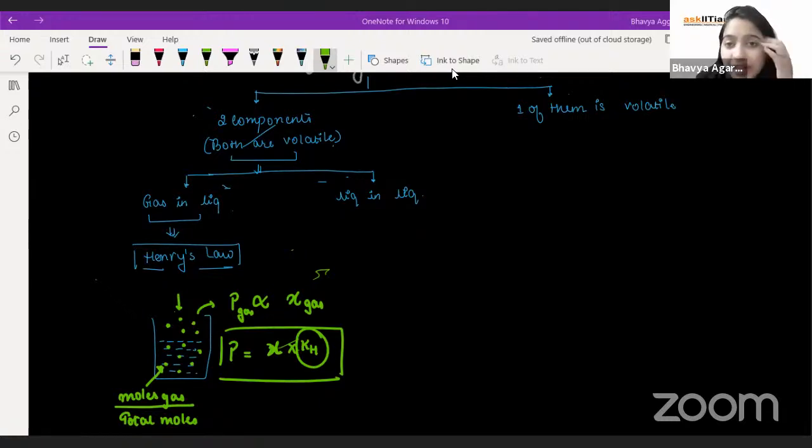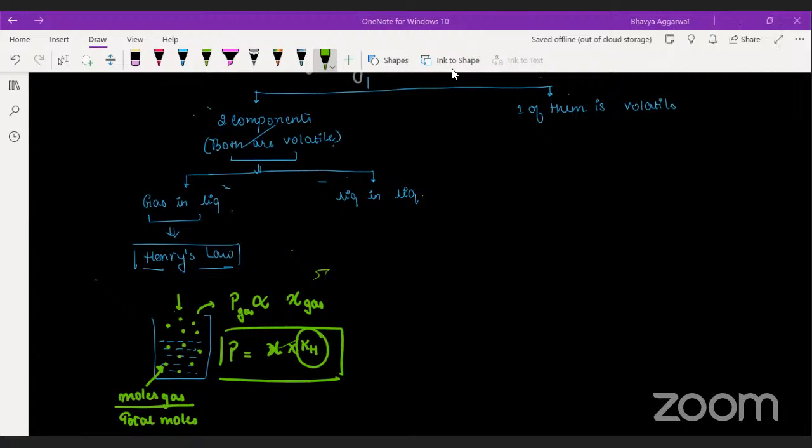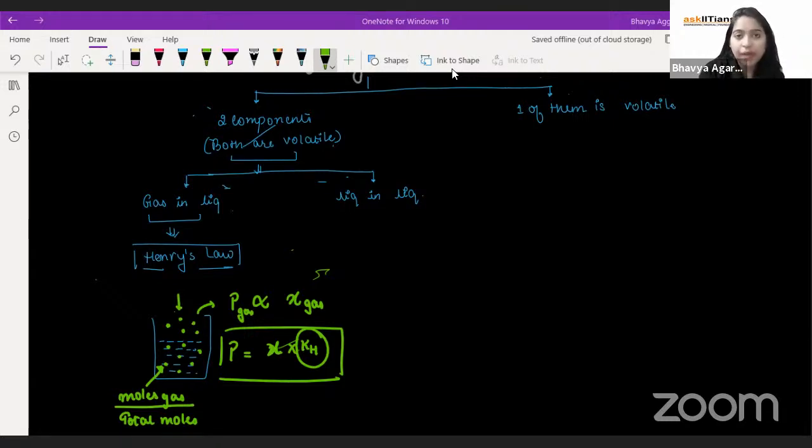So Aaron said the pressure should not be very high and the temperature should not be very low. See, whenever you talk about the solubility of a gas, solubility means the two things must dissolve with each other.